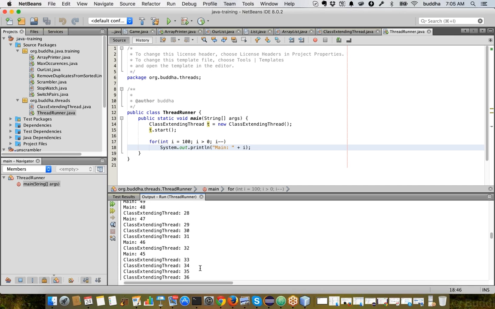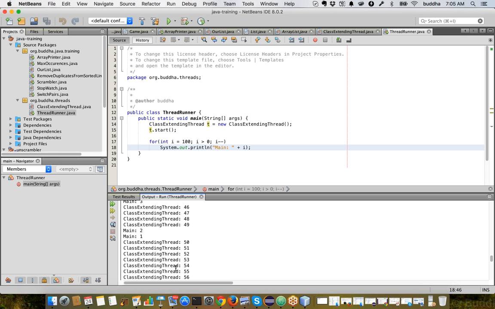So this way, what exactly we see over here is both are getting executed simultaneously. In reality they are getting executed only one after another, but the processor is allotting some time for that thread, and then allotting some time for the main thread. That way we don't actually do only one thing at a time.